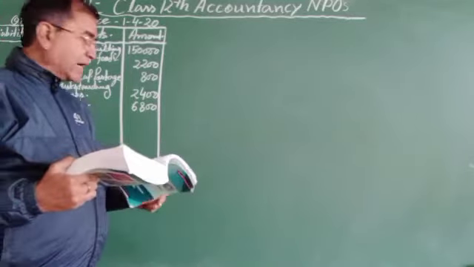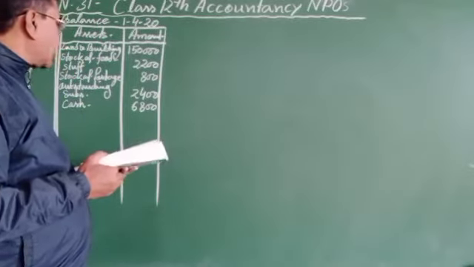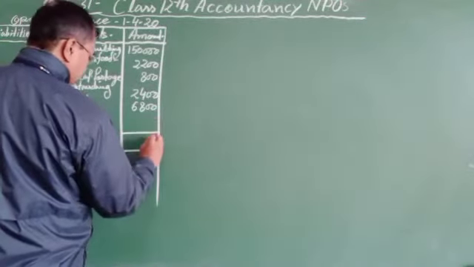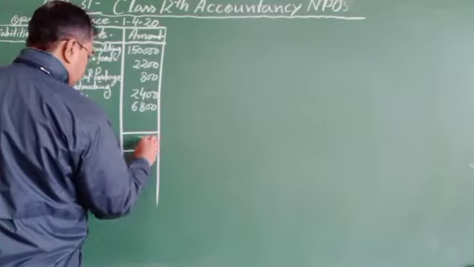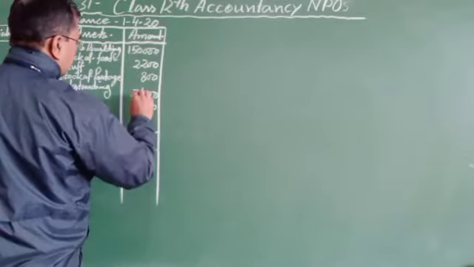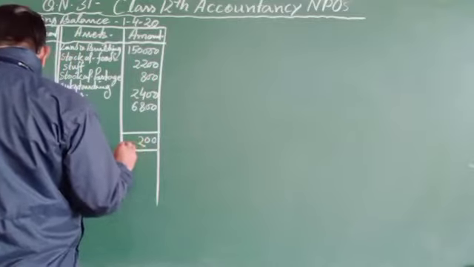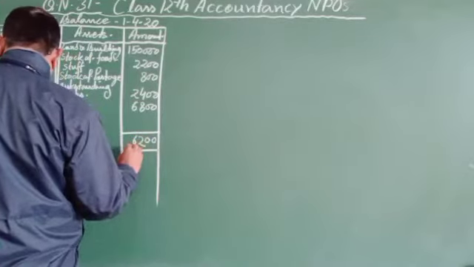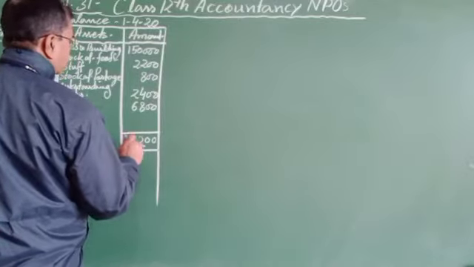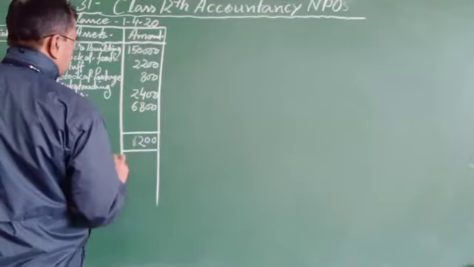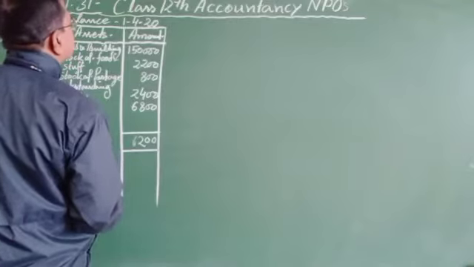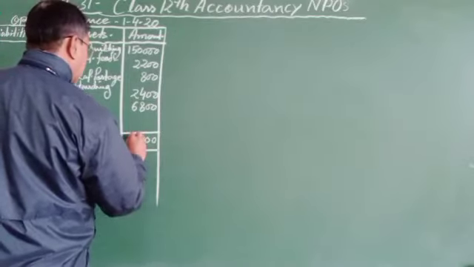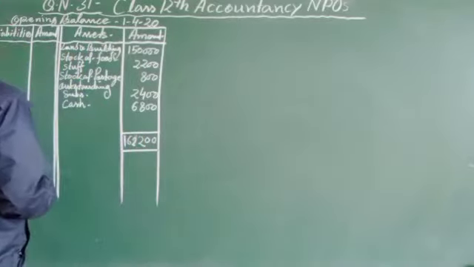We just have to put them in the assets column, and then we can find the total. 1,62,200.